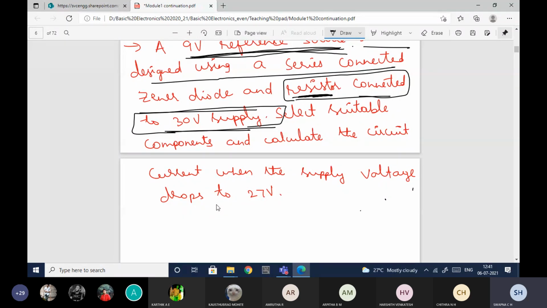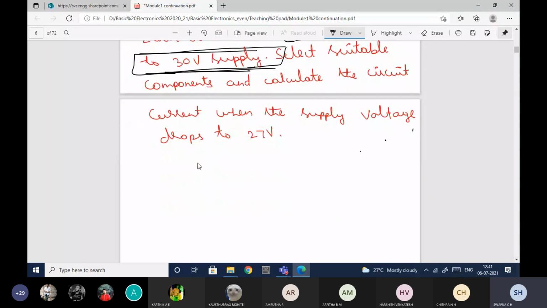Is it the load resistor or the current limiting resistor? Current limiting resistor, because he's saying the resistor is connected to the 30 volt supply.